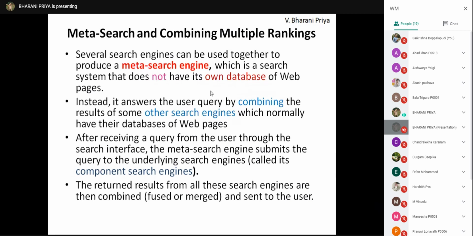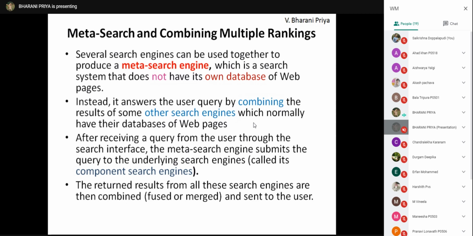So what is a meta search engine? It is a search engine which does not have its own database of web pages. It gets answers by combining the results from other search engines which have their own databases.